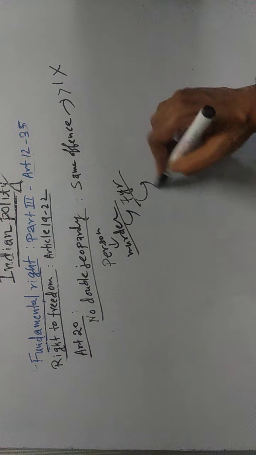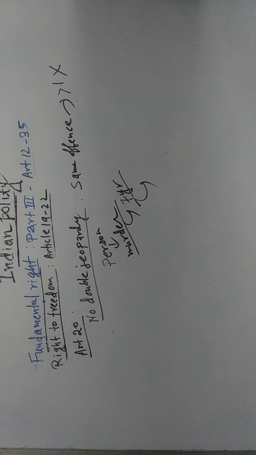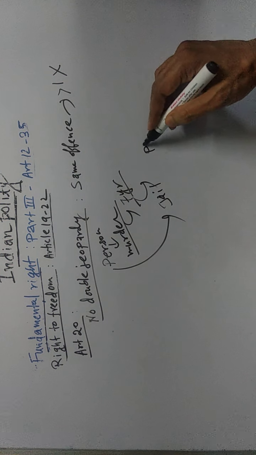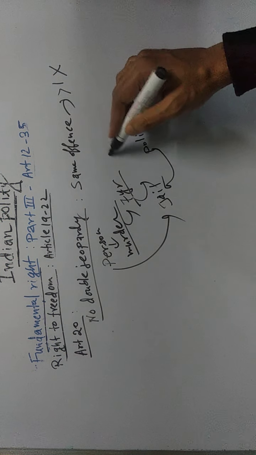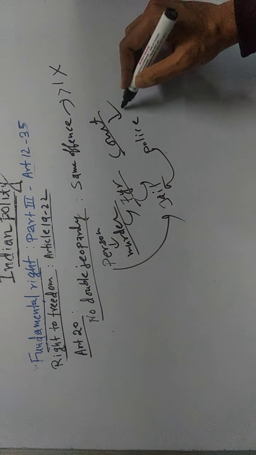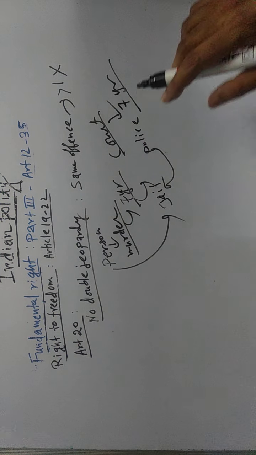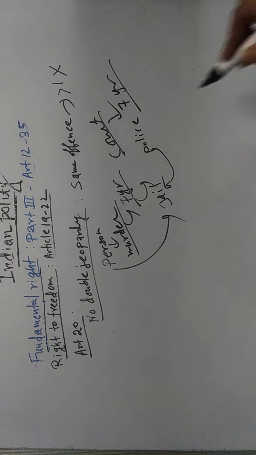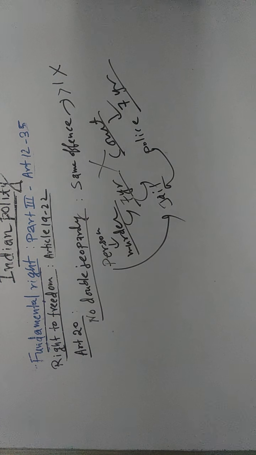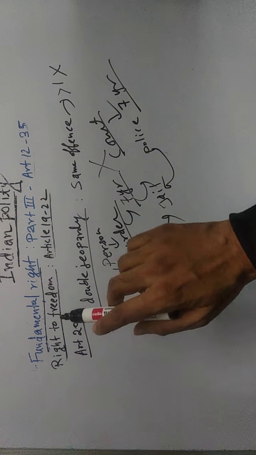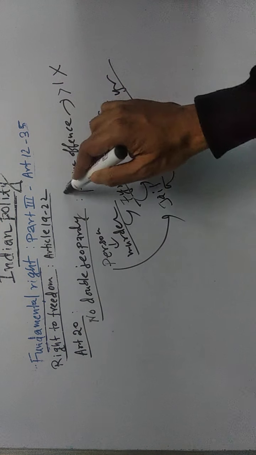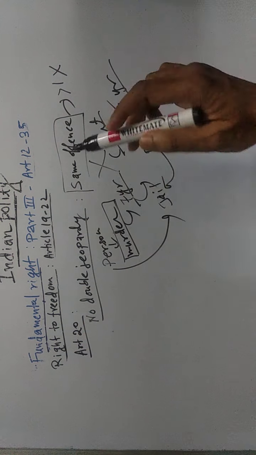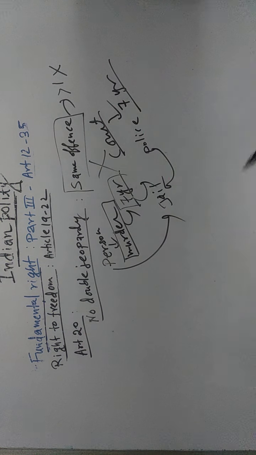Now when this 7-year imprisonment is finished, this person comes out of jail and let's assume police again arrest this person and produce him before the court. Now the court is again giving a verdict that you are given 7-year imprisonment for the murder you committed 7 years back. Now let me tell you, judiciary cannot do this because in India, under Article 20 we follow no double jeopardy. That means the offense was the same, that is the murder, and for that this person was given imprisonment of 7 years.